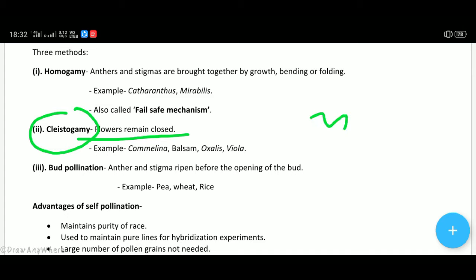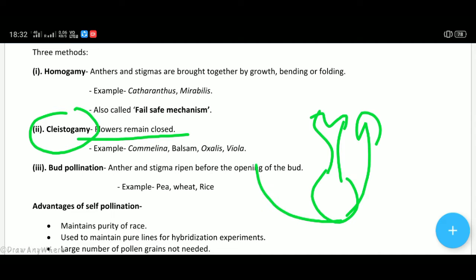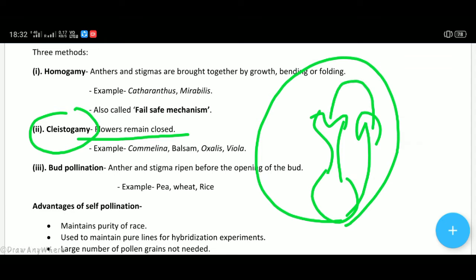Next is cleistogamy, meaning flowers remain closed. If this is the pistil, this is the stamen, the flower remains closed. It is covered by petals or sepals. They are never exposed to the outer world or outer flowers. So the only chance of pollination is by its own anthers, by its own pollen grains. It is known as cleistogamy. It is seen in Commelina, Balsam, Oxalis and Viola.